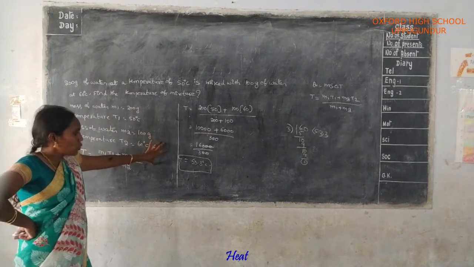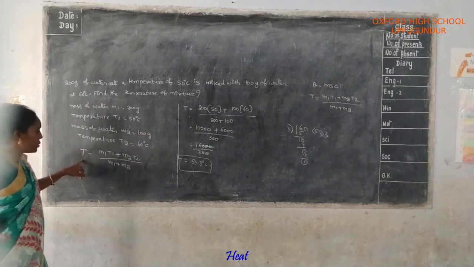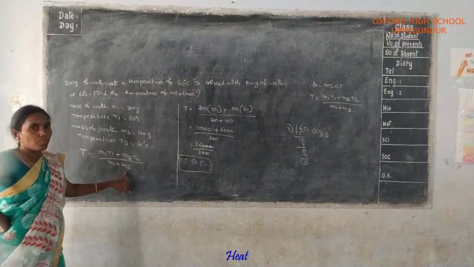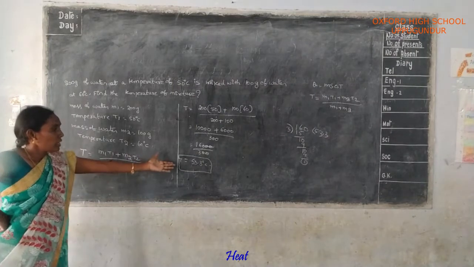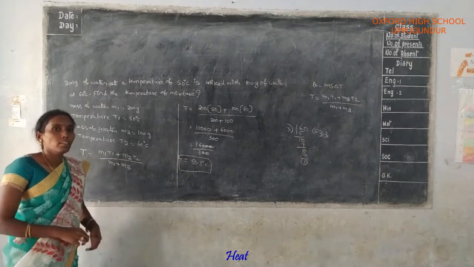That time we have to use this formula. Final temperature of the mixture T is equal to (M1 T1 + M2 T2) divided by (M1 + M2). Okay now, amma? Here the final answer is T is equal to 53.3 degree centigrade.